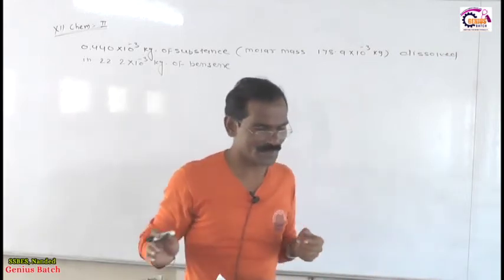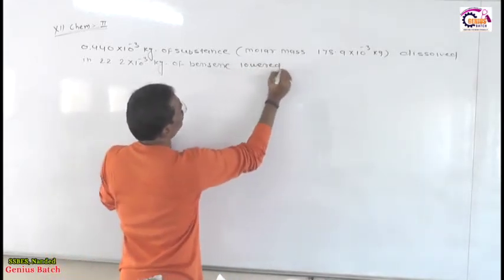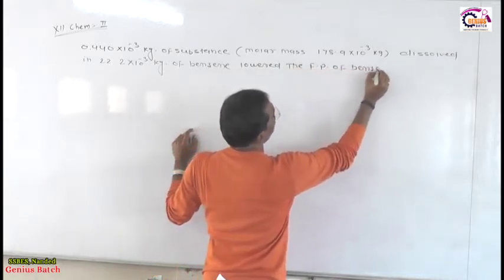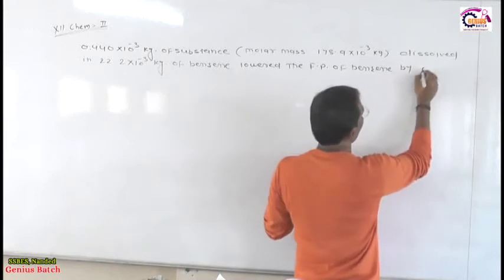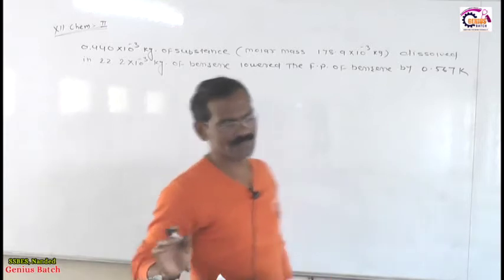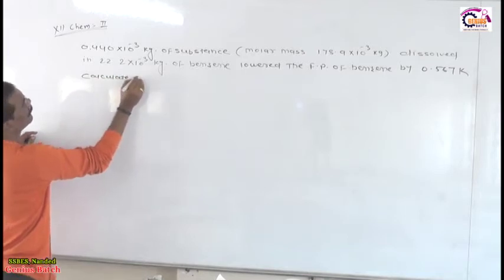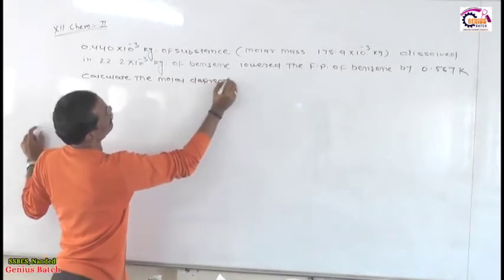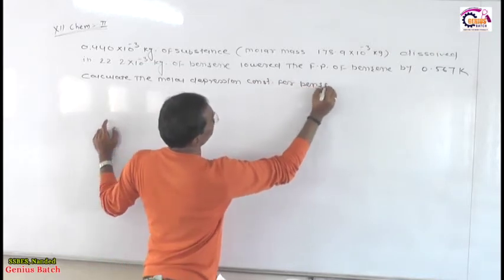Lower the freezing point of benzene by 0.567 Kelvin. Calculate the molar depression constant for benzene. They are asking to calculate the Kf.